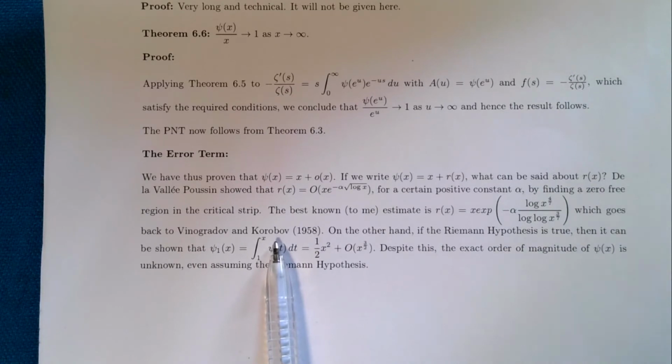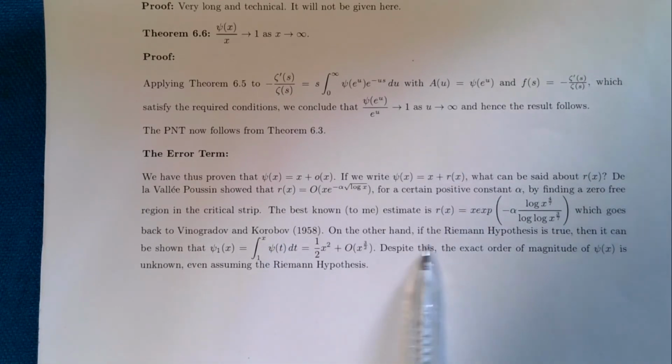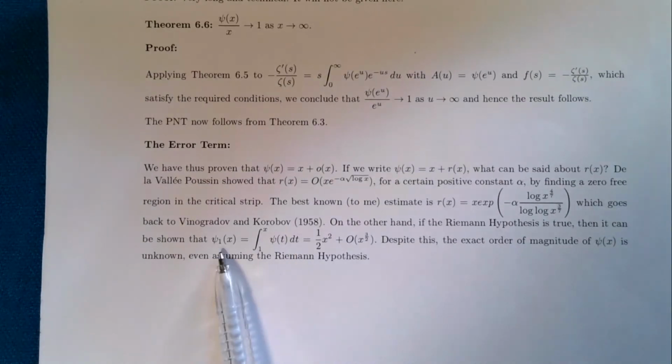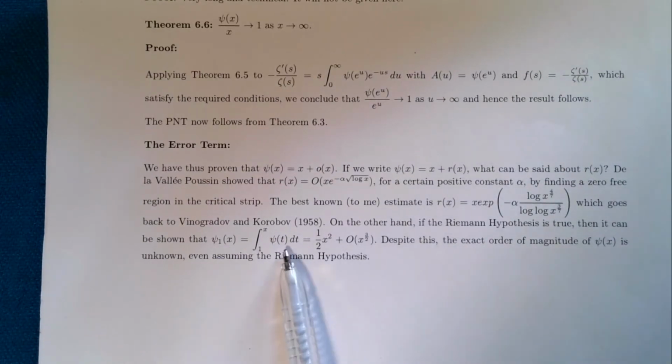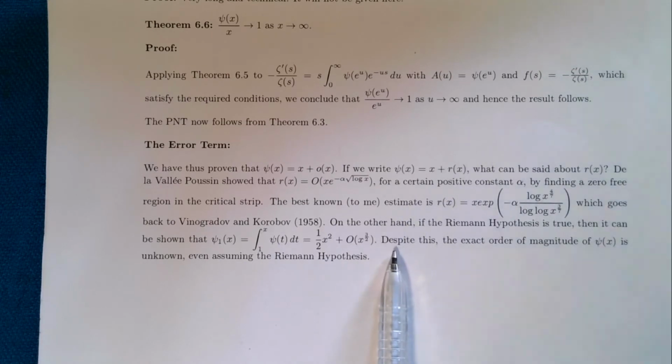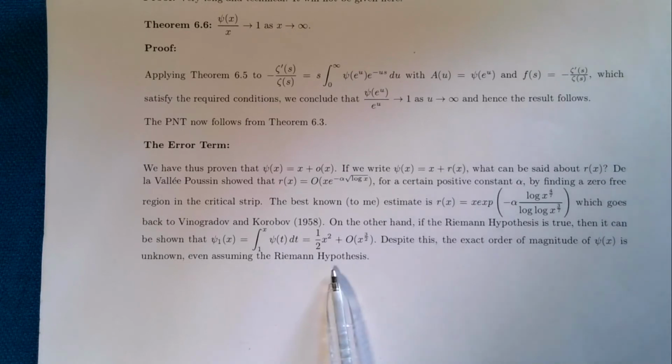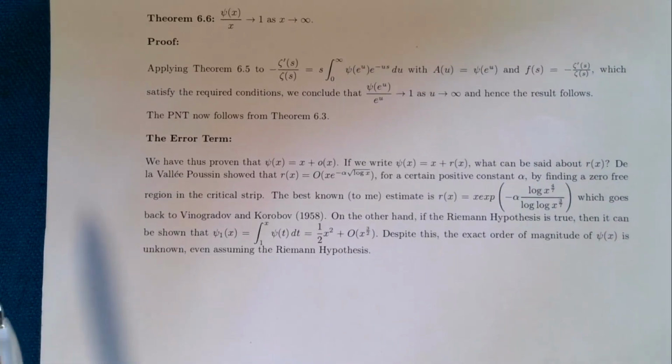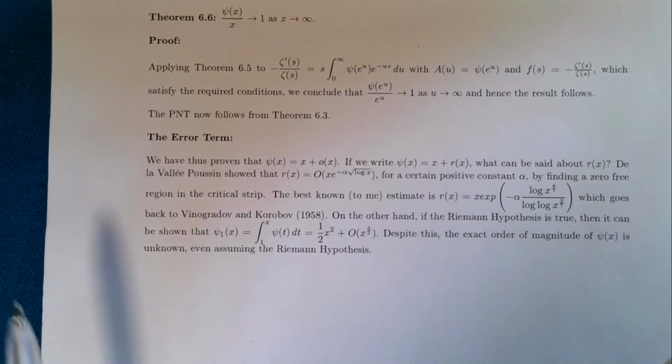On the other hand, if the Riemann hypothesis is true, it can be shown that when you integrate psi and you get this function psi_1, then this integral of psi is a half x squared plus big O of x^(3/2). Despite this, the exact order of psi(x) is unknown, even assuming the Riemann hypothesis. So it still remains a complicated, interesting object.